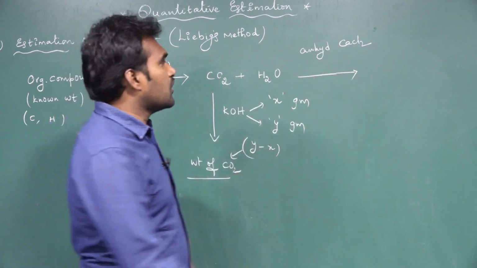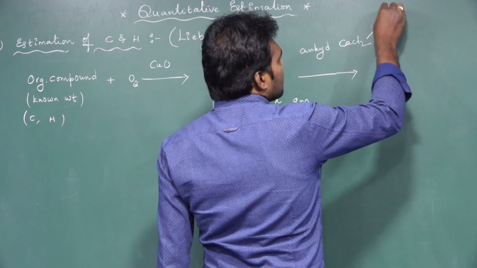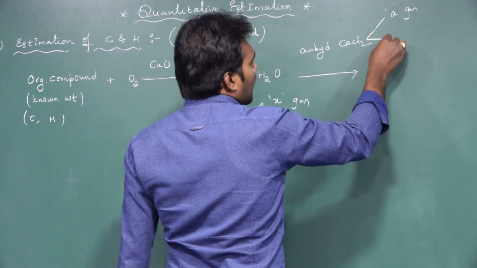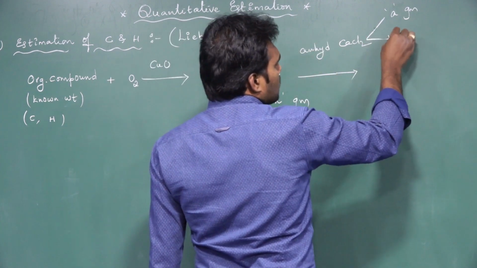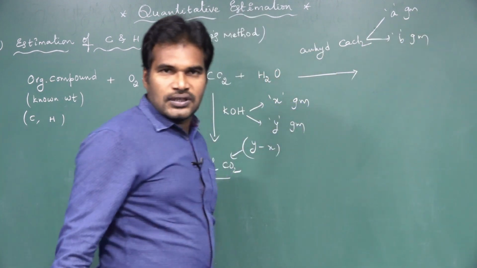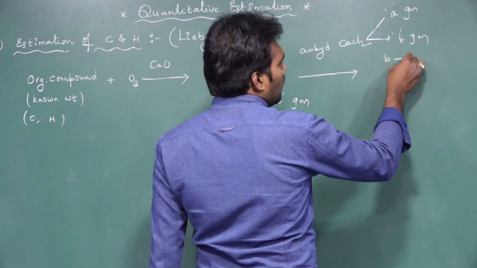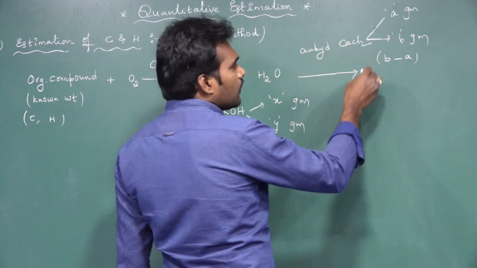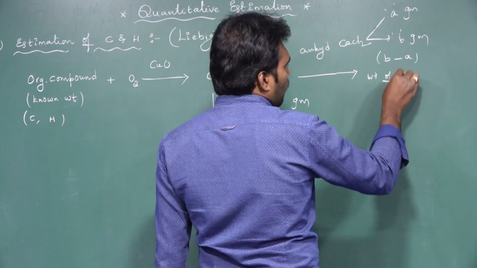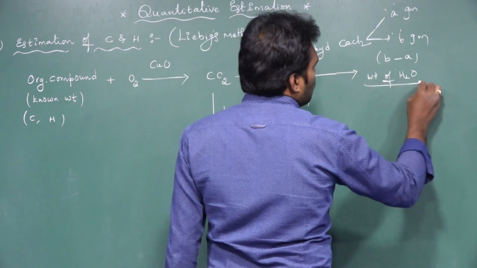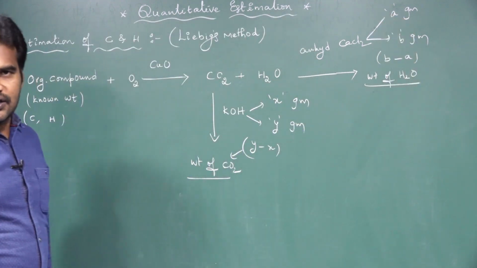The initial weight of CaCl2 you consider as A grams, but after it absorbed the H2O, it becomes B grams. Then the difference, B minus A, is the weight of H2O produced. Understood now?